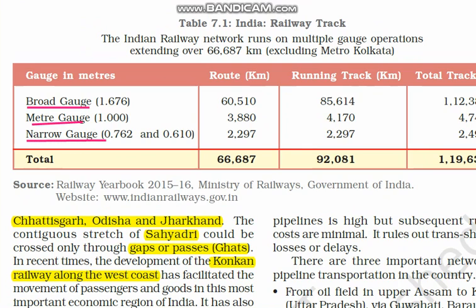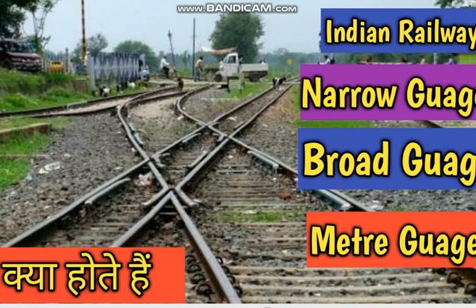Let's check it. And here, as you can see, they have given the meters also, the width between the railway lines. As you can see in this picture, the width between this railway line is a little small here, whereas the width is more here. So based on the width, if the width is small, we call it meter gauge, then narrow gauge and the broad gauge.